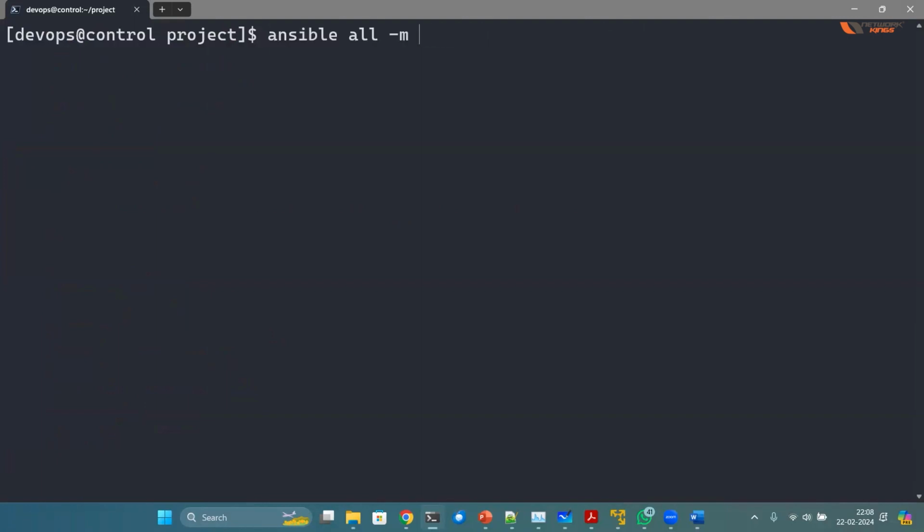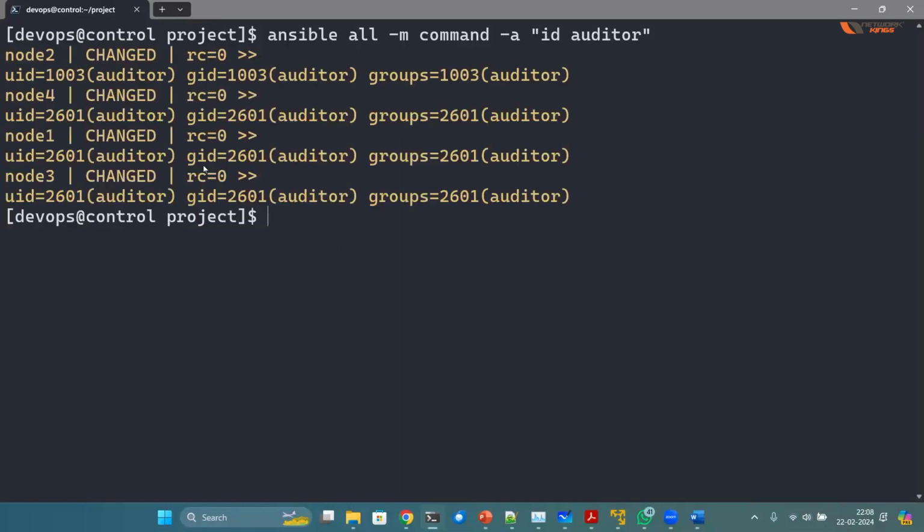I can use a command module which can run any command, whatever you like. Let's say to find the user, we use the id command in Linux, id auditor. Now this should return the details of the user from all the machines. Okay, it says on node 2, auditor user is present.